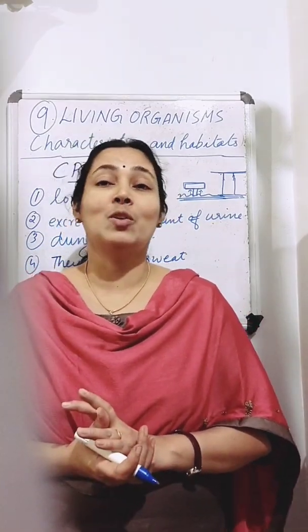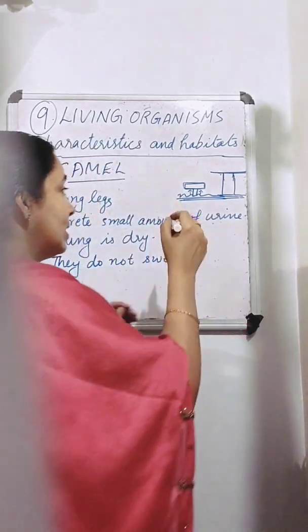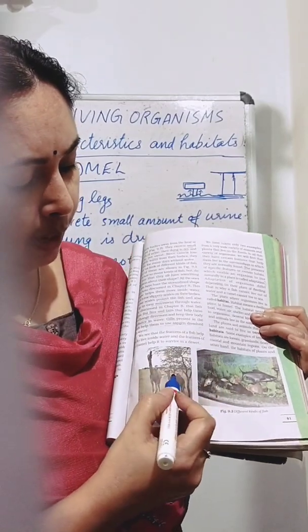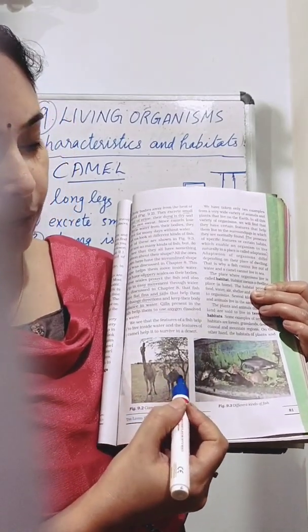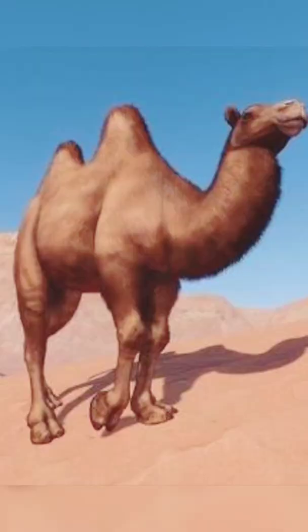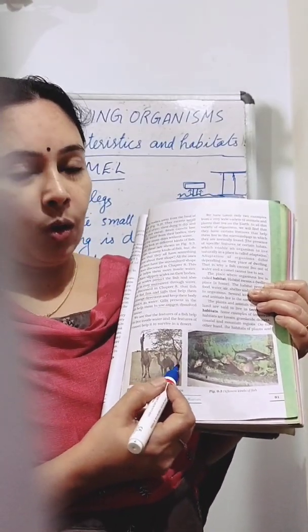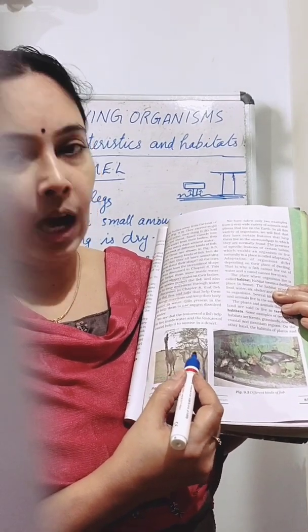Then their excess food is stored in their hump. You have seen now, you can see one hump on its back. This is the hump, this part. They have a hump on their back and they will store their excess food in this hump.